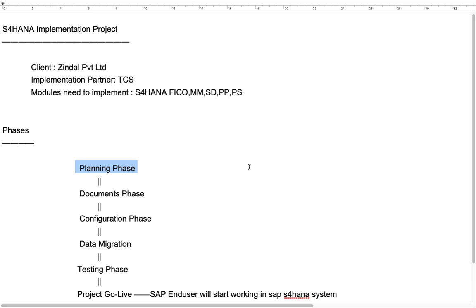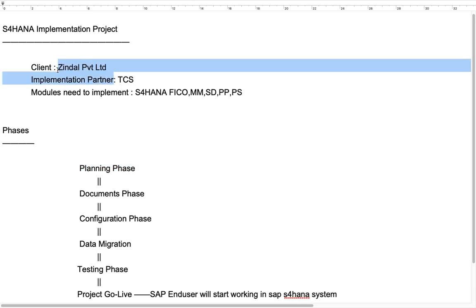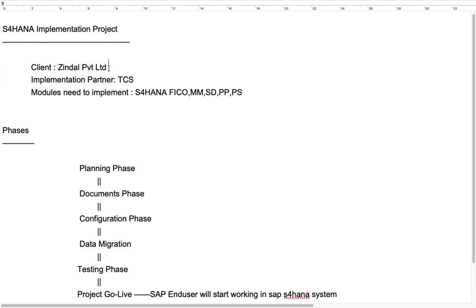Your project manager and all your TCS employees will move to the client location, and we are temporary employees for the client Jindal Private Limited. We are contractors for Jindal Private Limited. Once the contract has ended, then again we will move to TCS. Till then, Jindal Private Limited will take care of our desk, internet facility and everything. Okay.